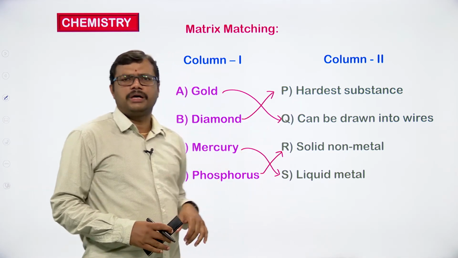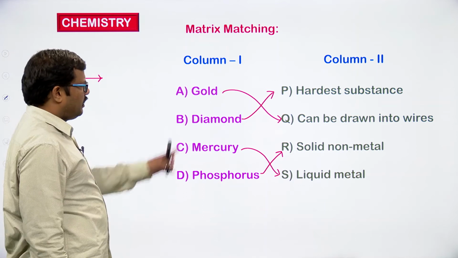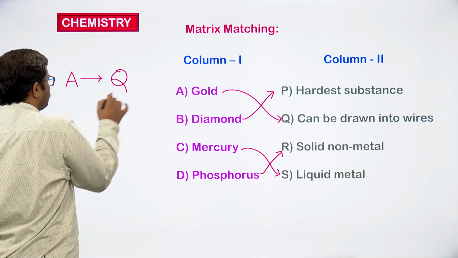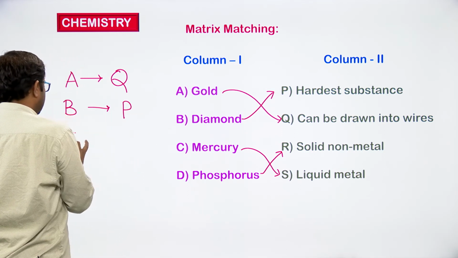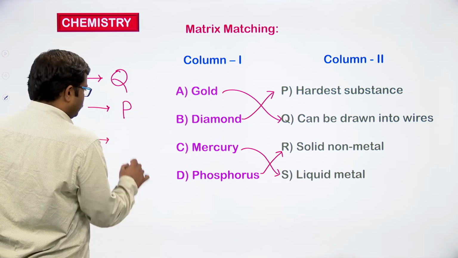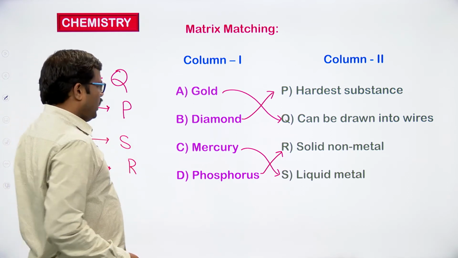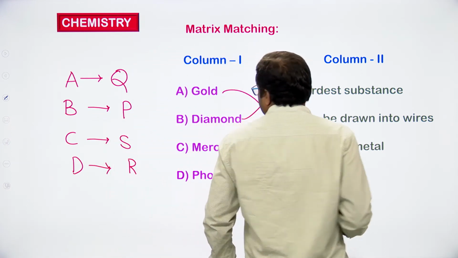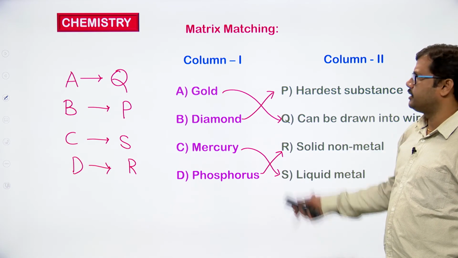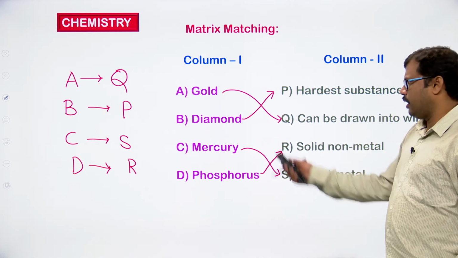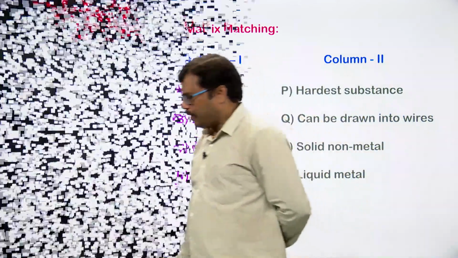Here, if you observe column A, A is mapped to Q, B is mapped to P, C is mapped to S, and D is mapped to R. So AQ, BP, CS, DR is the correct option we can expect in matrix matching.